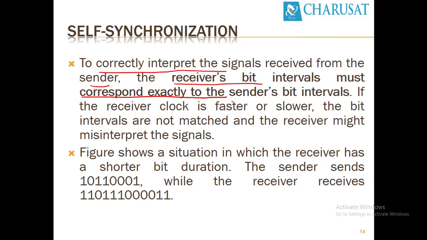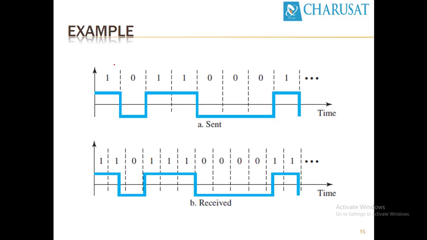The sender has sent this signal, and the receiver has received these signals. If you look at the width of this pulse, the sender side and receiver side are different. The receiver side has a narrow pulse width, and the sender side has a larger one.